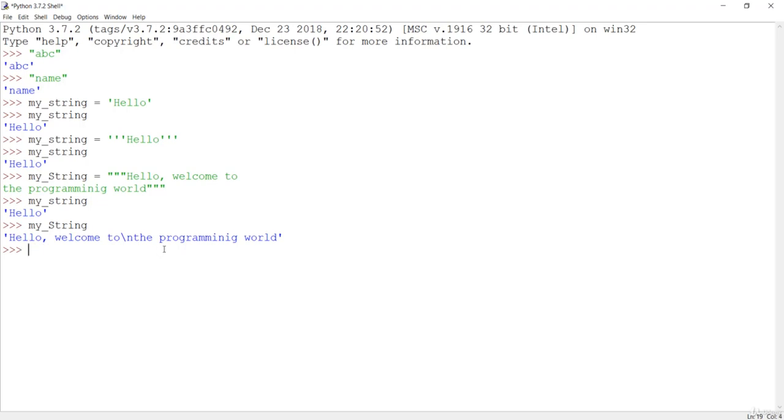Next, we'll see how to access the characters in the string. So let's make a string, and let's see how we can access each of these characters from the string. So let me say str is my string.